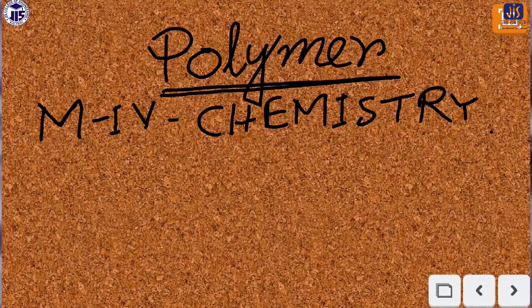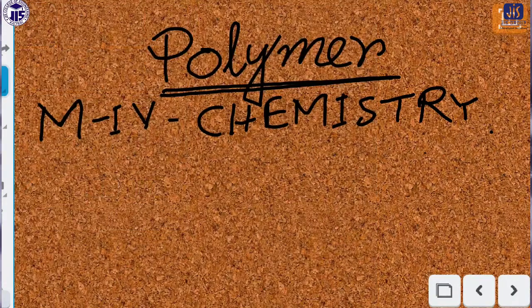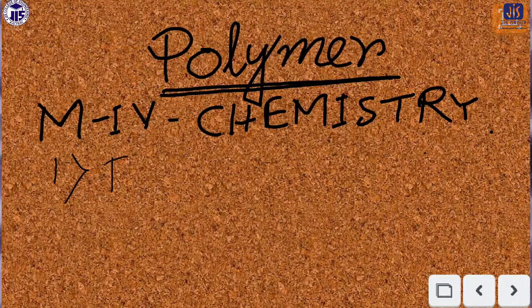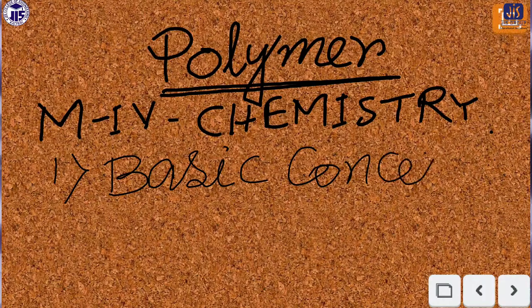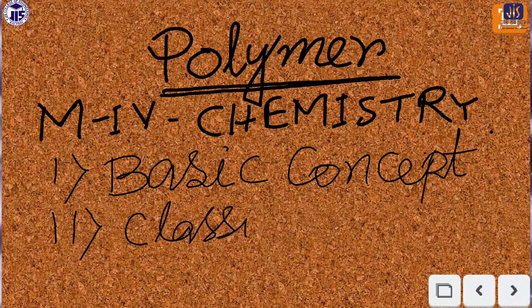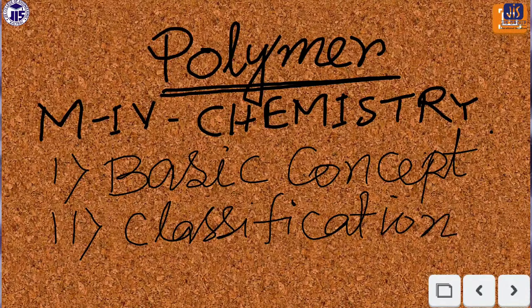Today, we'll discuss the basic concept of the polymer, and second, the classification of the polymer. There are different types of polymer depending on the way of classification. That means there are different concepts or different angles by which we can classify the polymer. We'll discuss all the classifications with a specific example.